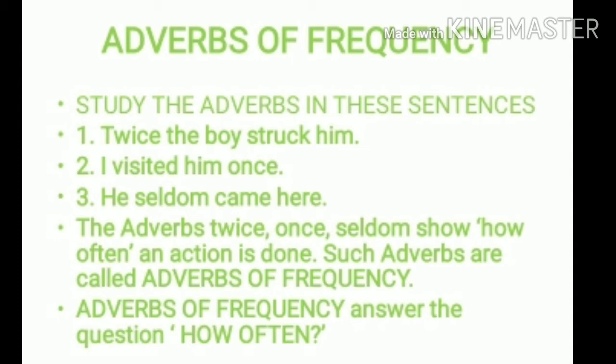So in your first sentence, your verb is struck. Struck how often? Twice. Visited how often? Once. Came how often? Seldom. Seldom means sometimes. So when we get this answer, we know that it is an adverb of frequency. How many times it is repeated, how often. So we know that these are adverbs of frequency.